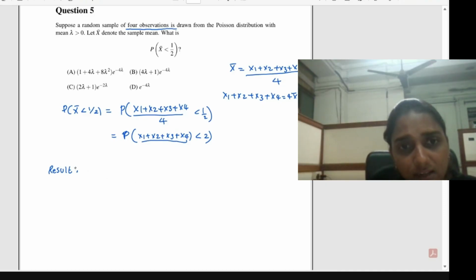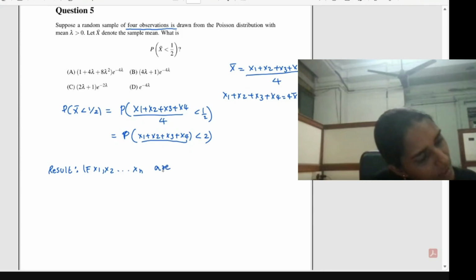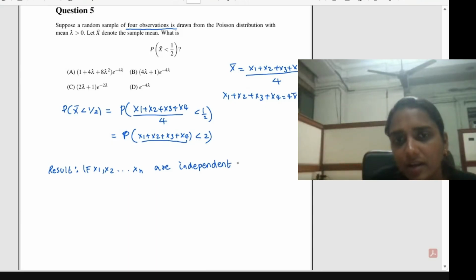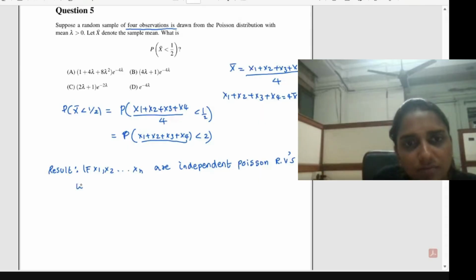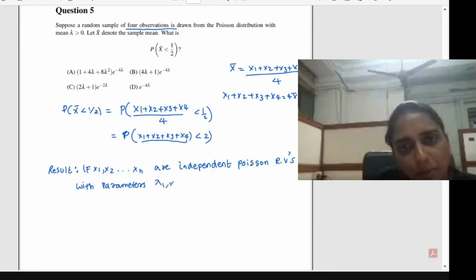So exactly the result will be like, if X1, X2, etc., Xn are independent. I am just mentioning these as independent right now, not identical. Independent Poisson random variables with the parameters lambda 1, lambda 2, etc., lambda n, say.